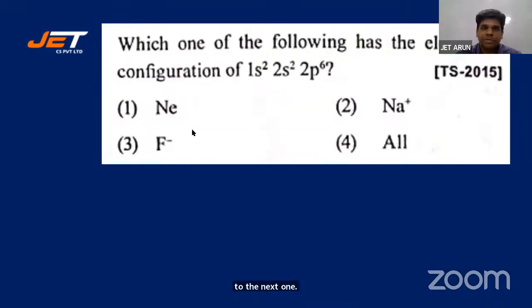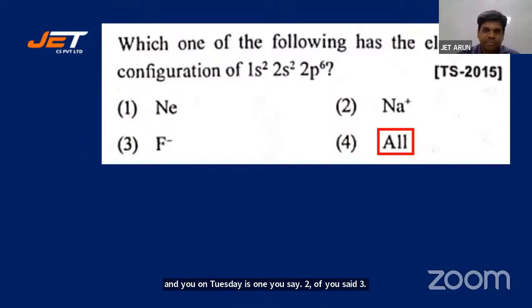Which one of the following has electronic configuration 1s2, 2s2, 2p6? Neon, sodium plus, fluorine minus, all. Be careful with this. You've got all as well. I'm getting a mixed response for this one. Okay, neon, few says one, few say two, couple of you say three.